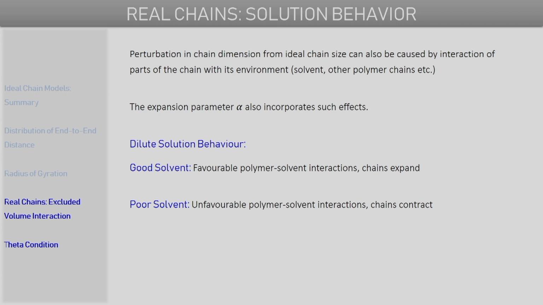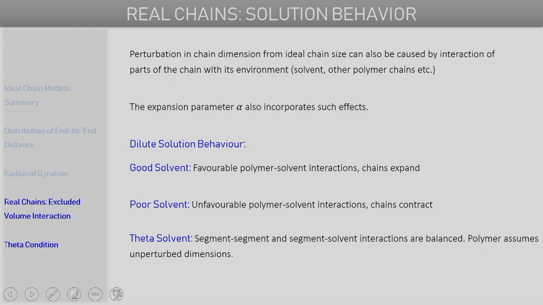So, in the case of a poor solvent, if we have a condition where the segment repulsion due to excluded volume interaction of the polymer chain, if that repulsion is counteracted and counterbalanced by the solvent segment unfavorable interactions, if these two effects are exactly balancing each other, then basically we have a situation where the polymer chain adopts nearly ideal conformation, ideal chain conformation or ideal chain dimensions.